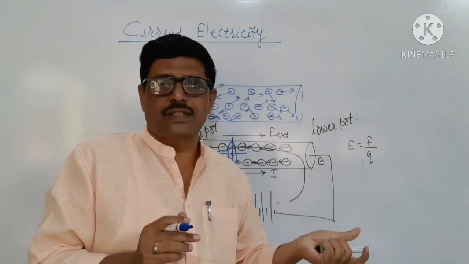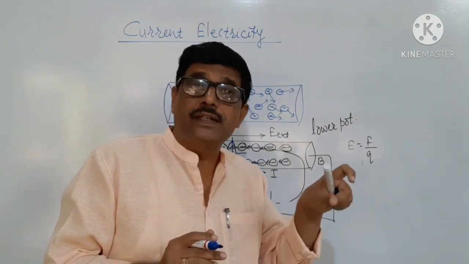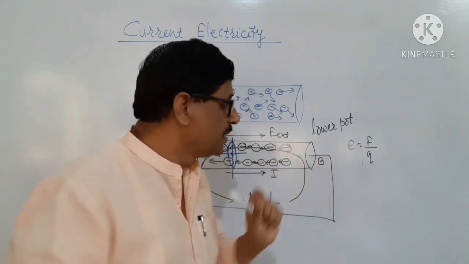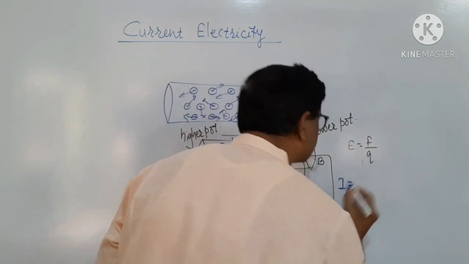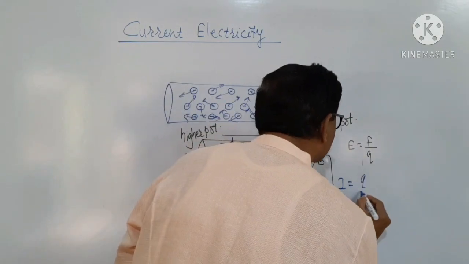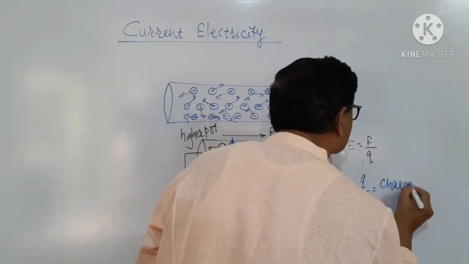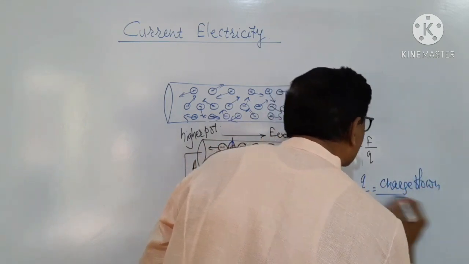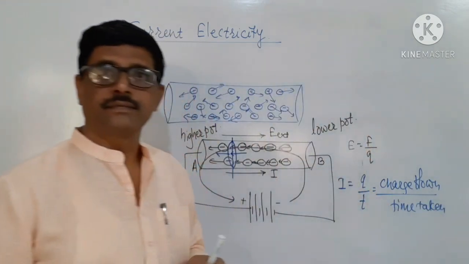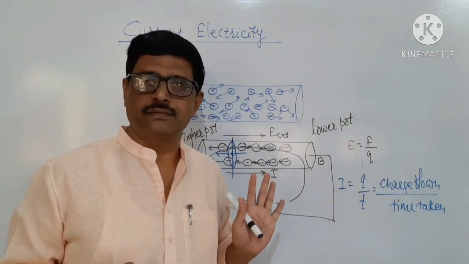here the charges we are thinking are the electron, the number of charges crossing per unit time, the number of charges crossing per second is nothing but the current in the conductor. The current in the conductor is number of charges crossing per unit time. That is charge flown through a cross section divided by time taken. Charge flown divided by time taken, that is the current.